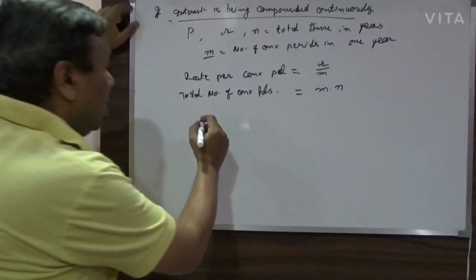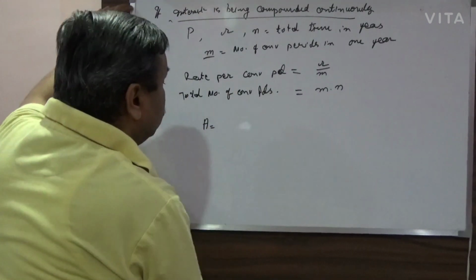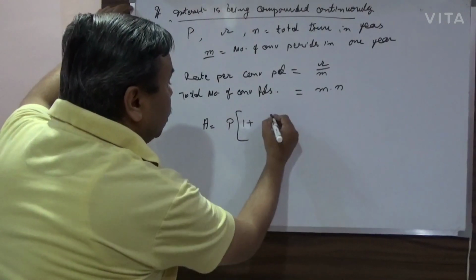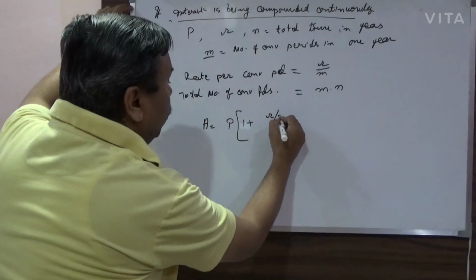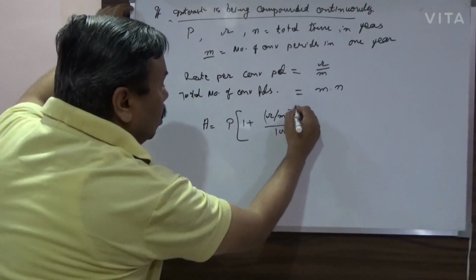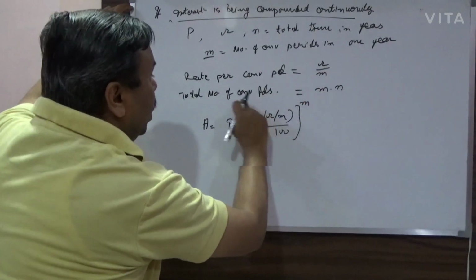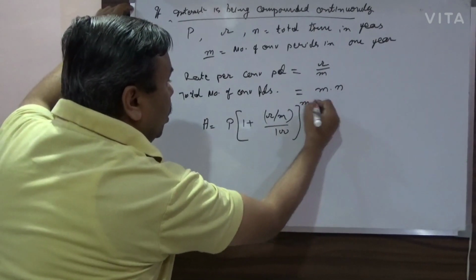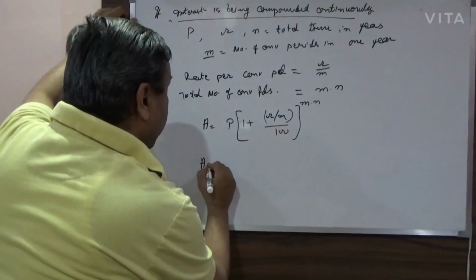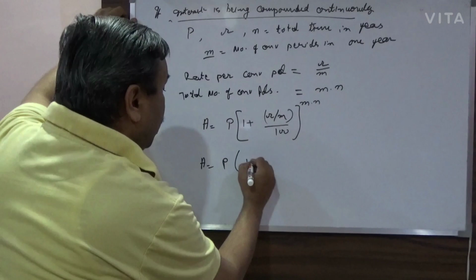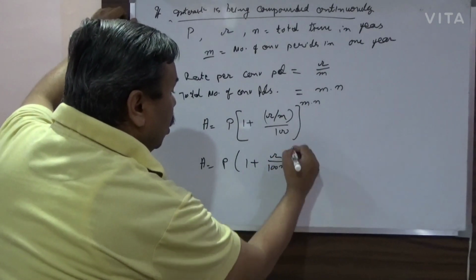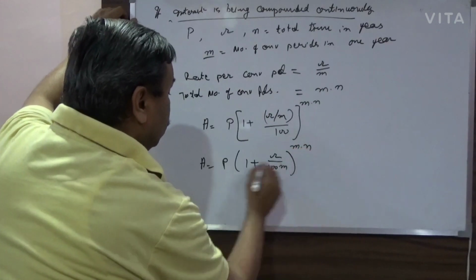So now what will be my amount? This will be principal multiplied by 1 plus R by M, that is the rate of interest per conversion period, divided by 100, and the power will be the total number of conversion periods, that is M into N. Or I can write it as P times (1 plus R by 100M) raised to Mn.